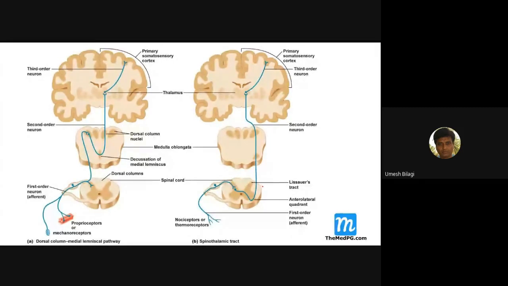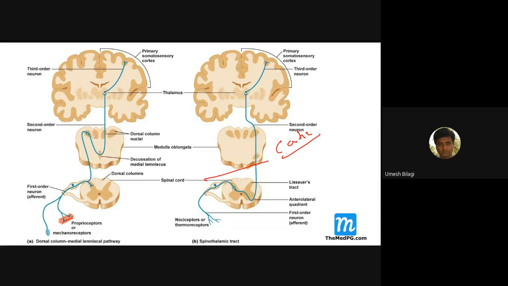Got it? So if there is a transection above, the problem manifests on the contralateral side, the opposite side. Contralateral, that is the correct word. So with the spinothalamic tract, there is a loss of sensation on the contralateral side. With respect to the posterior column, the loss of sensation is on the ipsilateral side.